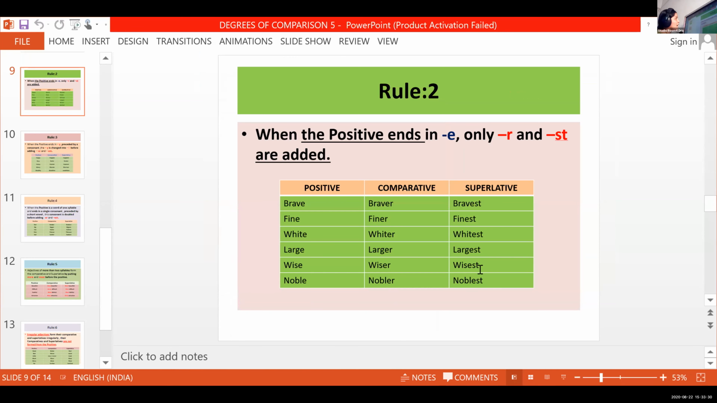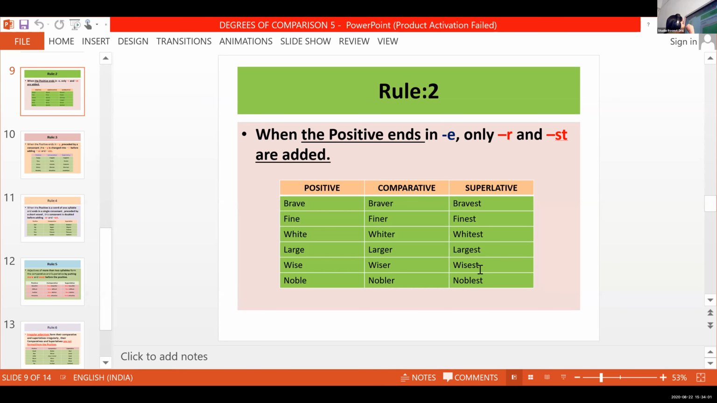So brave became braver, and superlative bravest. Large, larger and largest in the superlative. Wise, wiser in the comparative and wisest in the superlative form. Clear? Okay, so when the positive ends in E, we are just adding R at the end of the comparative and ST with the superlative form.